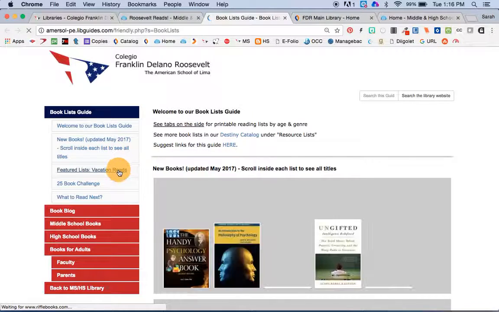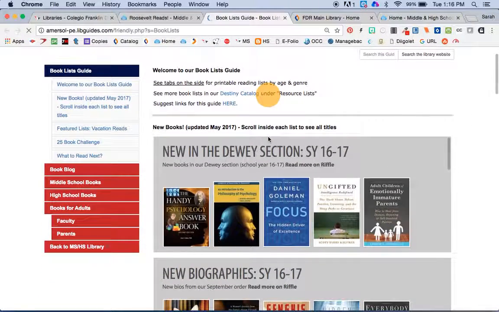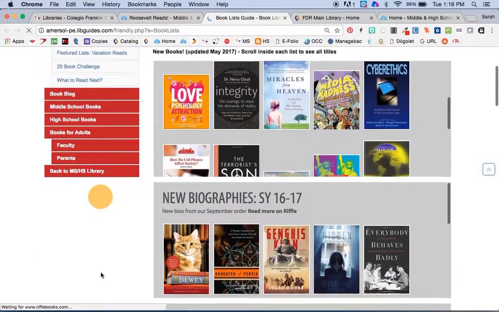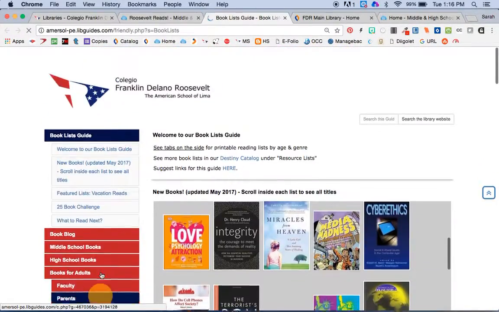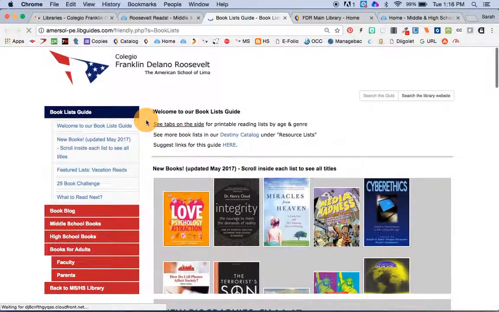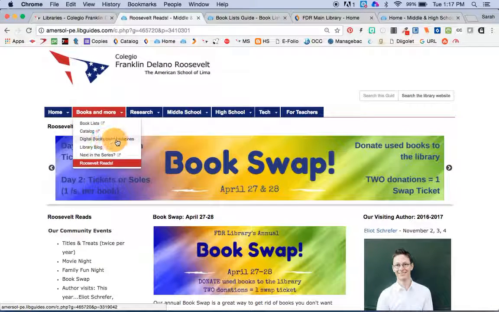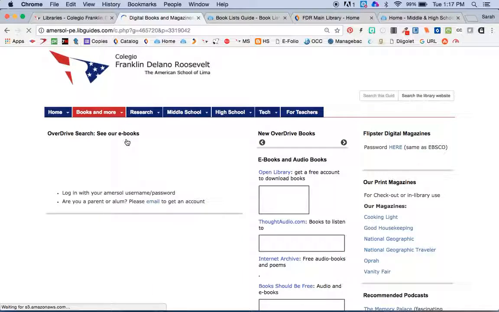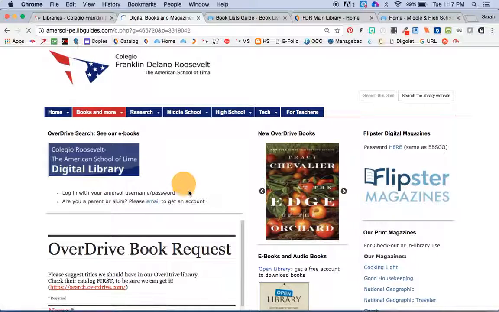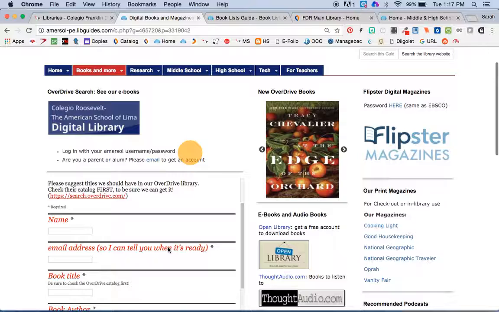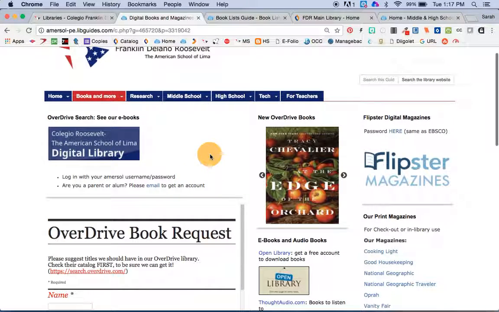Sometimes we'll have a list of fun things to read for your vacation. So just have a look in there every once in a while and see what might be happening on the book guide. For the digital books and magazines, that's where you'll see Overdrive. Here you can request a title in Overdrive that we should buy.